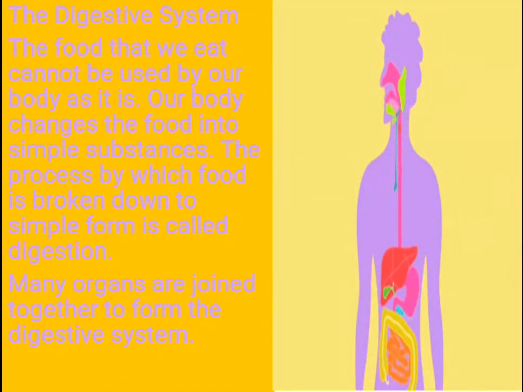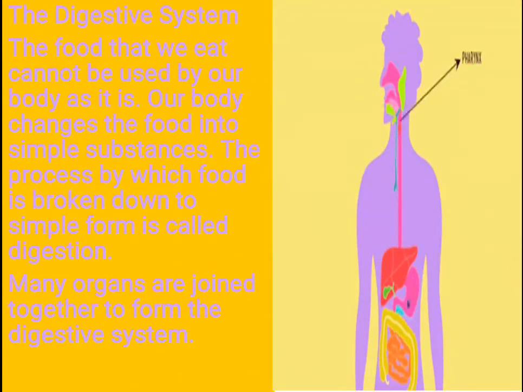Many organs are joined together to form the digestive system. You can see that the pharynx is there, the esophagus, also known as the food pipe, the stomach, then the small intestine, then the large intestine. The food passes from the mouth to the food pipe, then the stomach, then the small intestine, then the large intestine, and finally it gets eliminated from the body.